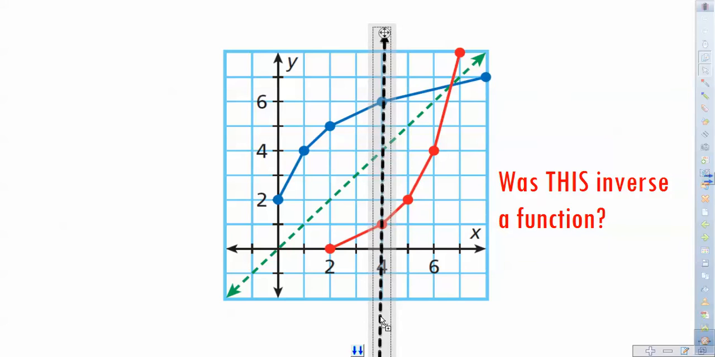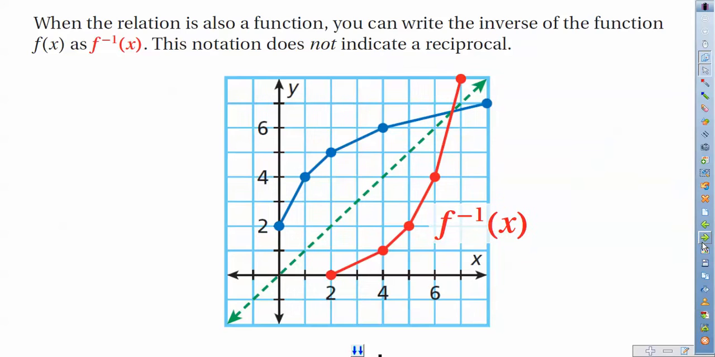By the way, just a little tip for your calculus class: we call these two different situations one-to-one functions, where the original and its inverse are actually functions. When that relation is also considered a function, we give it a special notation. Whatever the function was, whether it be f of x or g of x or h of x, we can use this notation with the superscript -1, and we call that the inverse of f of x.